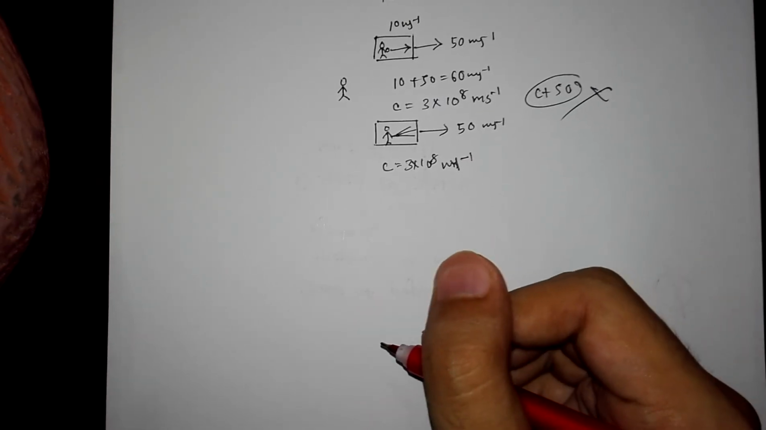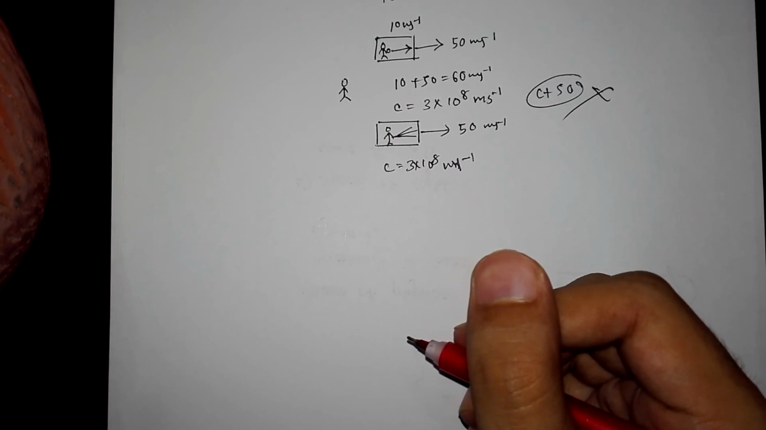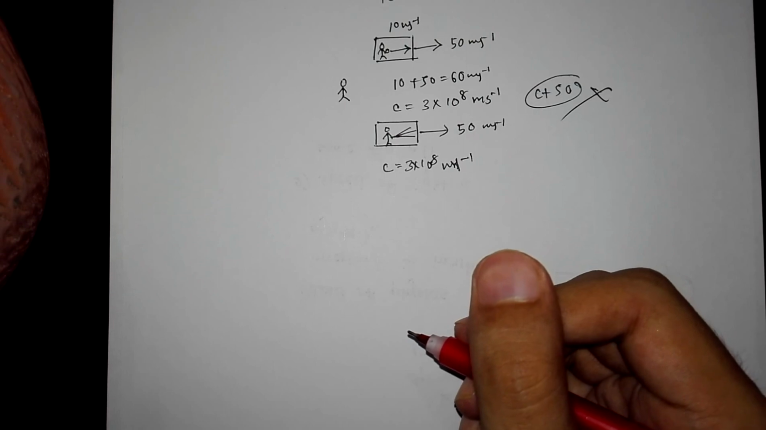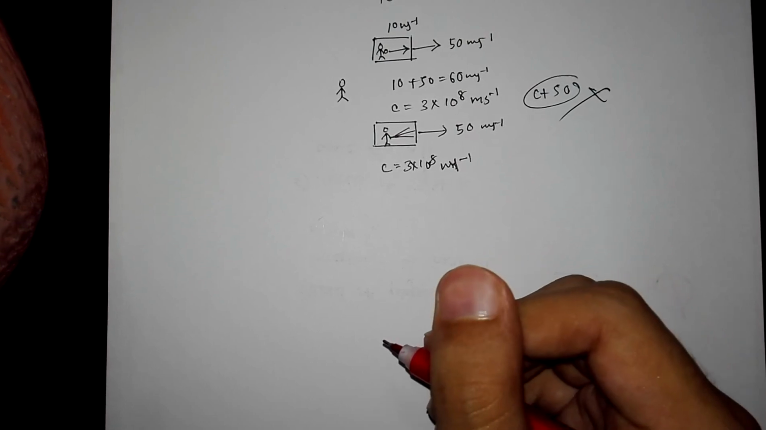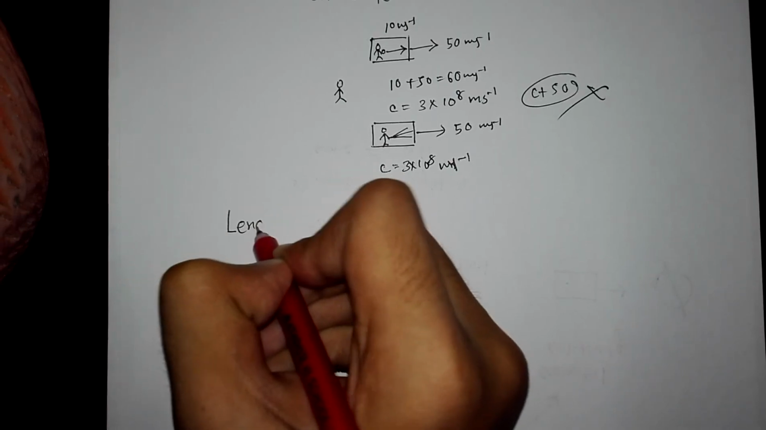Now, in classical physics, we have learned that length, time, and mass are absolutes, but according to the theory of relativity, length, time, and mass are variables. They can vary. Now I'm going to show you how. First, I'm going to talk about the relativity of length.